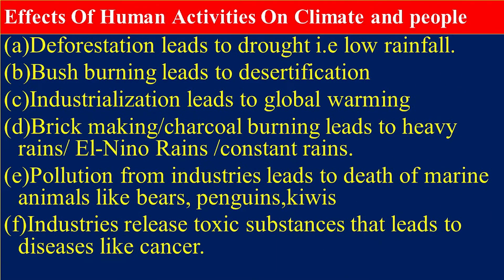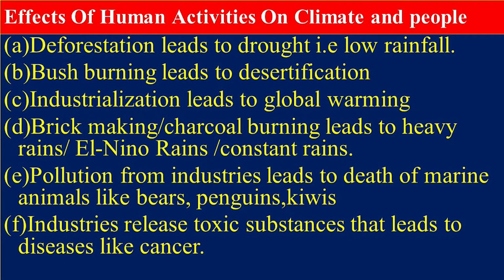Effects of human activities on climate and people. Deforestation leads to drought, hence leading to low rainfall. Of course, once the vegetation has been cut down, automatically the chances of rainfall being formed in a particular area are reduced. Number 2, we can also look at bush burning, which automatically leads to desertification. Some of you have seen how deserts look. They were once areas with vegetation, but now those deserts do not have a lot of vegetation.